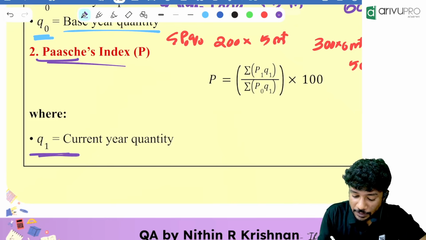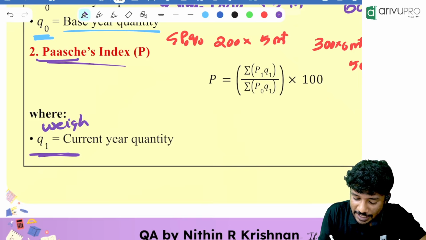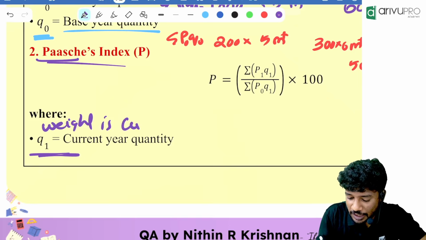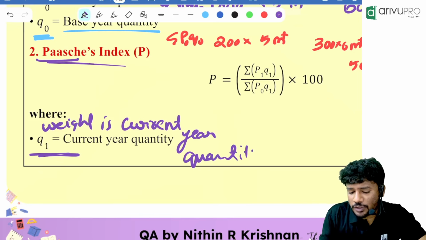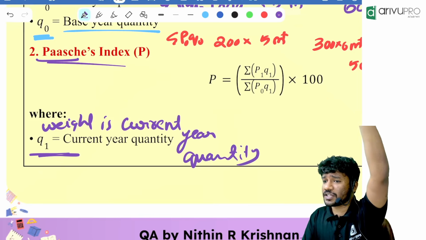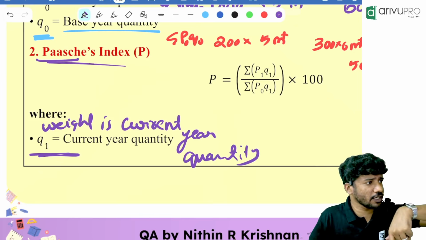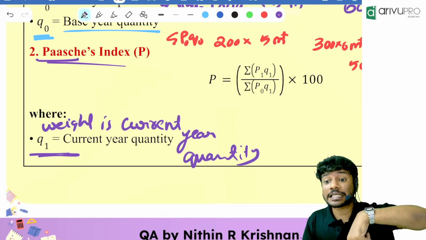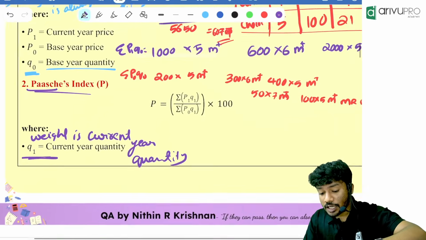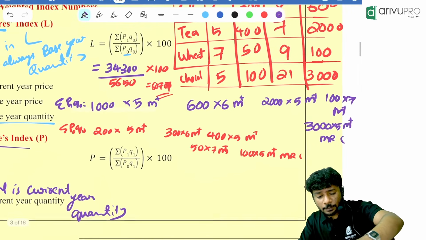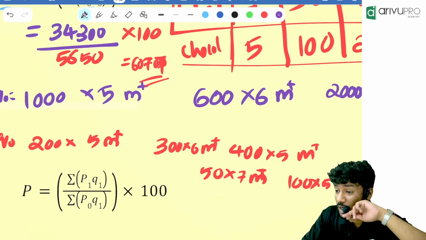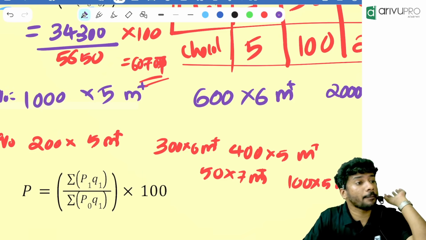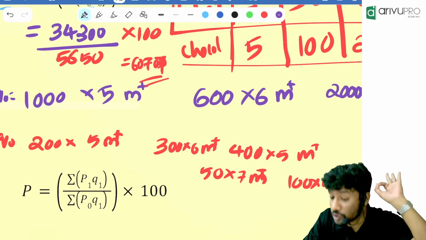Weight is which year quantity? In LAPE, the weight was the base year quantity. In Pache, current year quantity is taken as the weight. So the formula looks like this: sigma P1 Q1 divided by sigma P0 Q1 into 100.